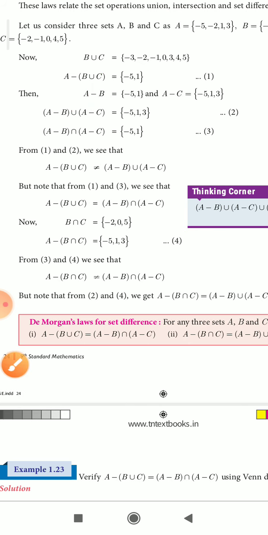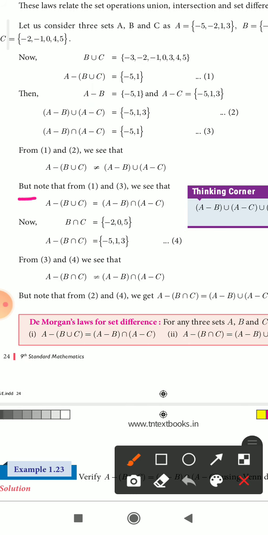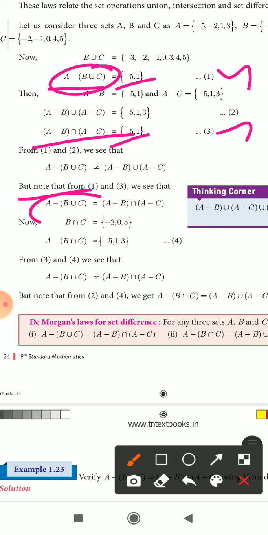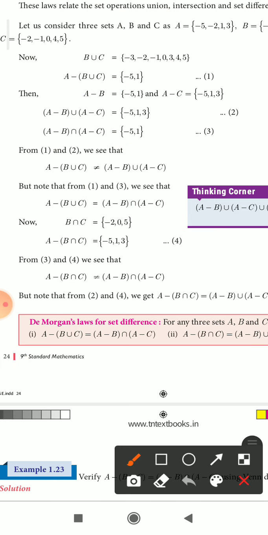But note that from equations 1 and 3, the RHS are the same, minus 5 comma 1 and minus 5 comma 1, so the LHS is also the same. That means A minus B union C is equal to A minus B intersection A minus C. So union becomes intersection.